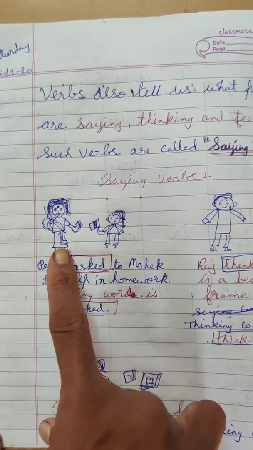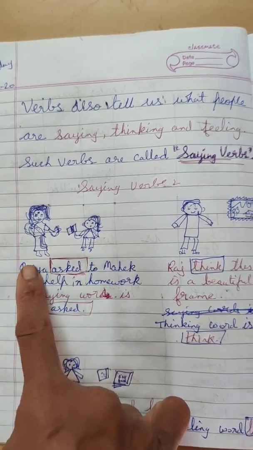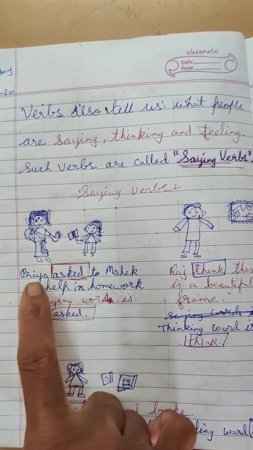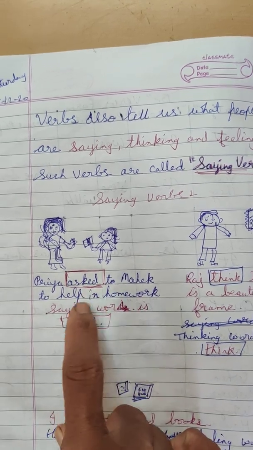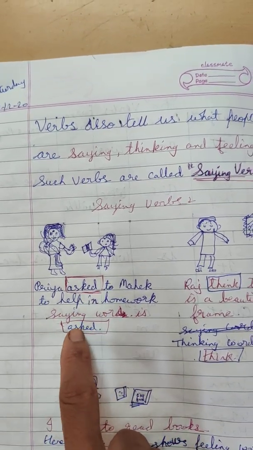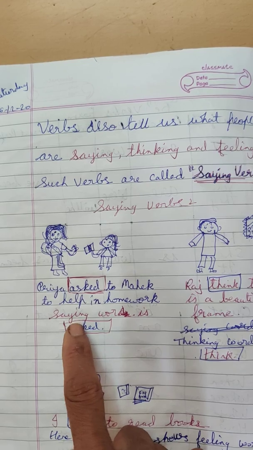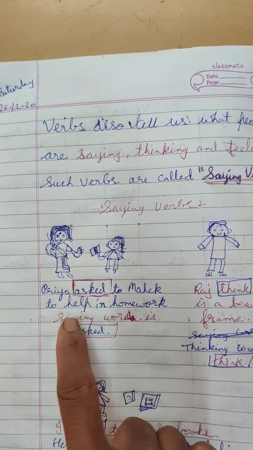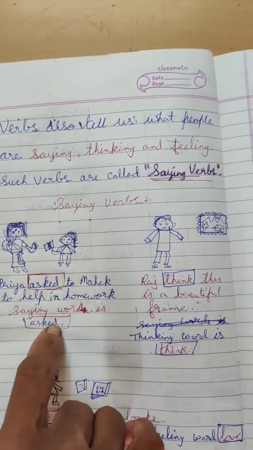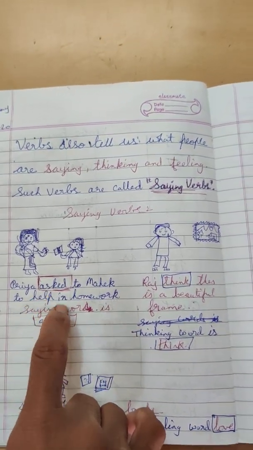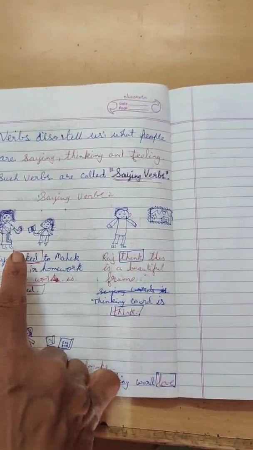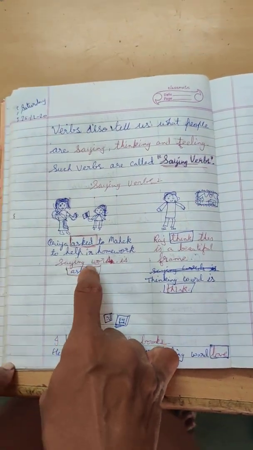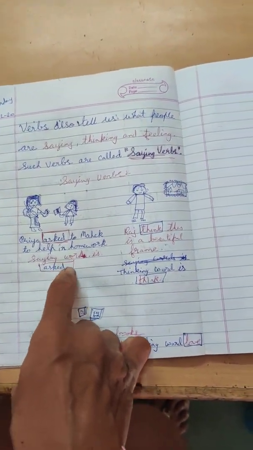Can you see the picture? Priya asks Mehak to help with homework. What does this sentence say? Priya is asking something of Mehak. So the saying word is asks, a saying word as a verb.